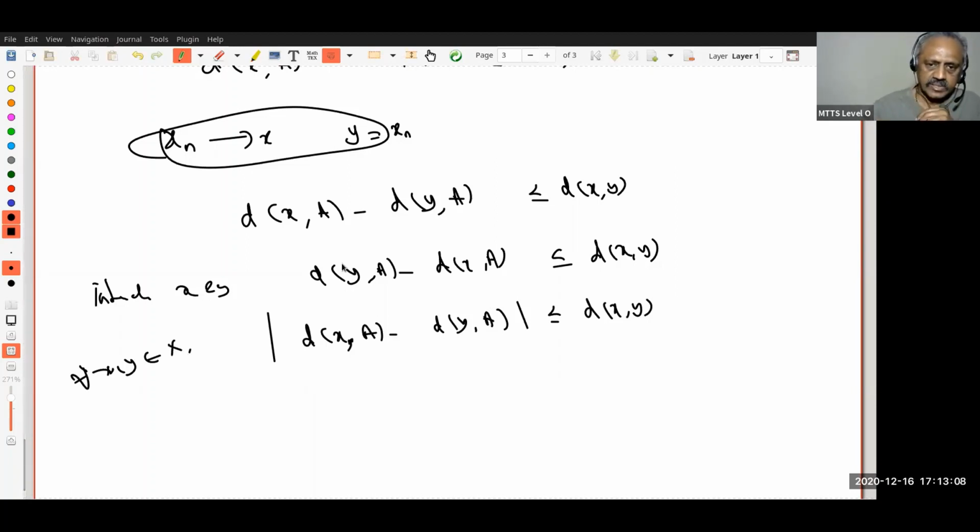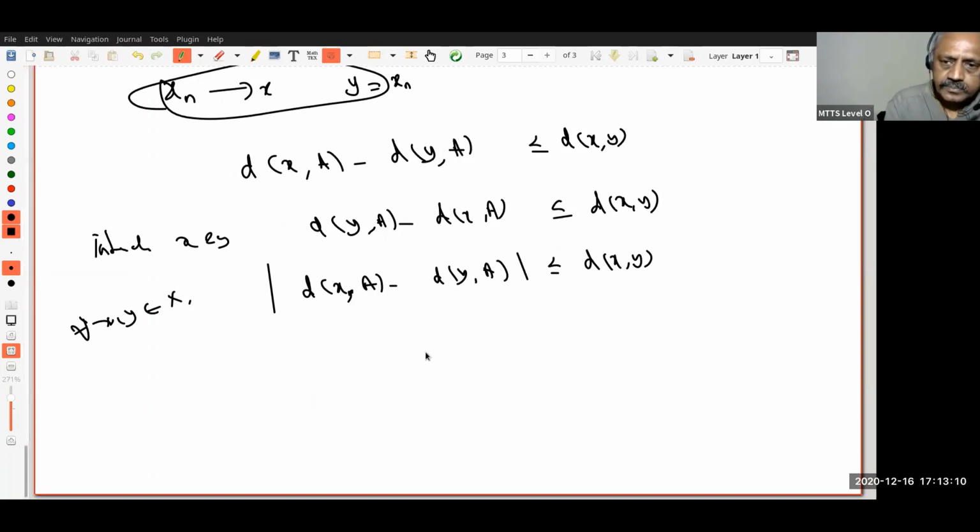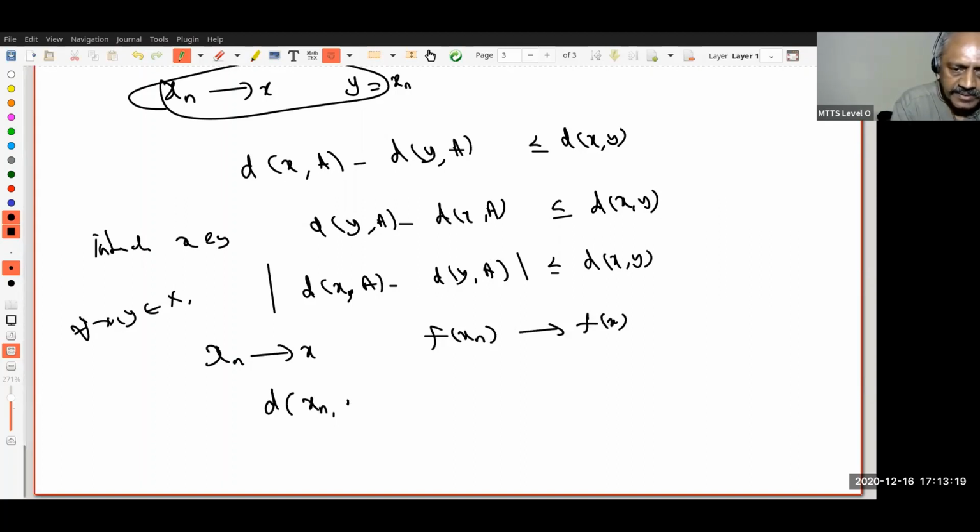Very good. Now suppose xn converges to x. I want to prove f(xn) converges to f(x). That means I have to estimate the distance between x and A minus the distance between xn and A, and I have to estimate this. Therefore, take y equal to xn in this.